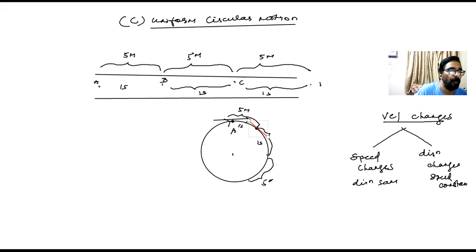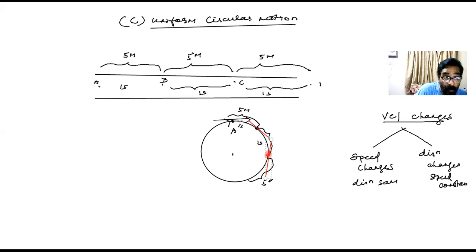Okay, the person is at some point, here. If you ask me what is the direction of this person, I'll just draw a tangent line at that point. So what do you see?